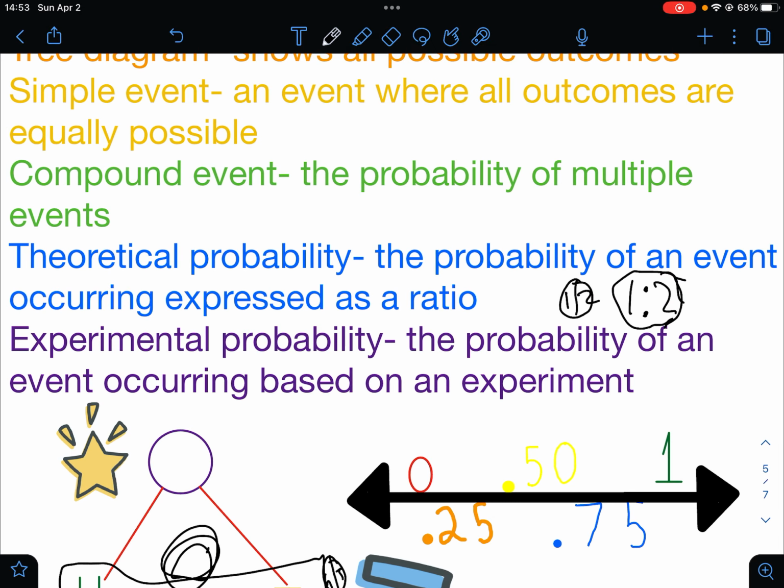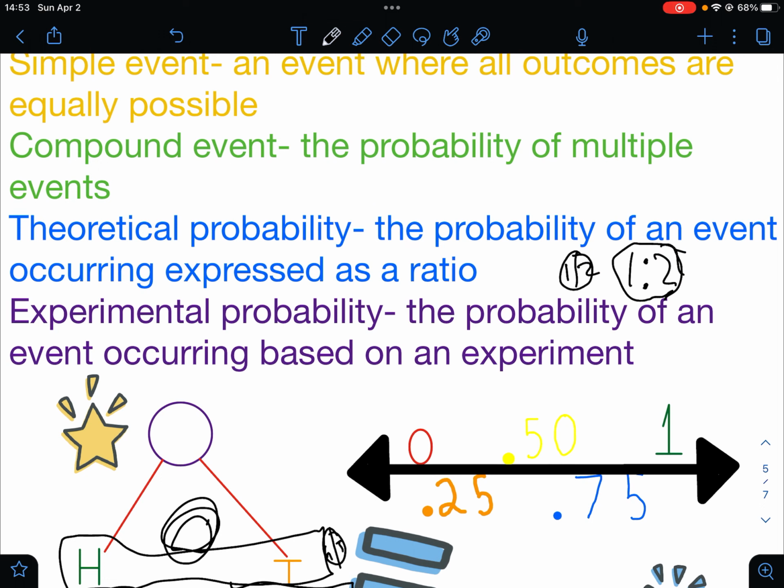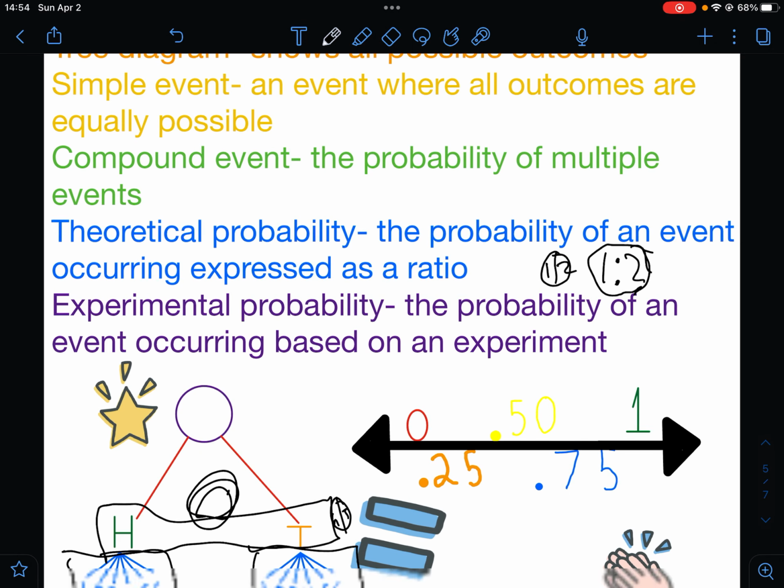Now, experimental probability is the probability of an event occurring based on an experiment. So you have to do an experiment first to figure out what the probability is.